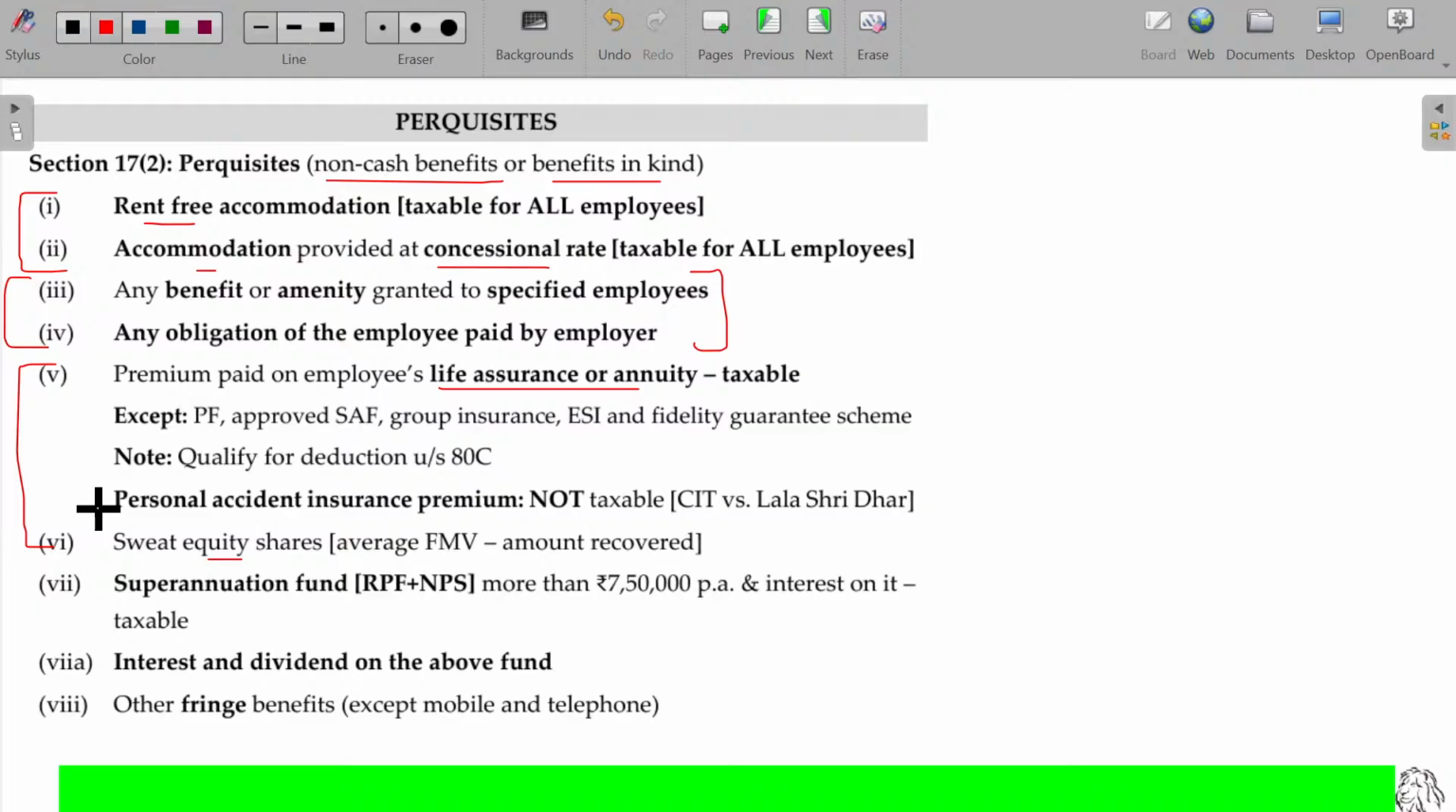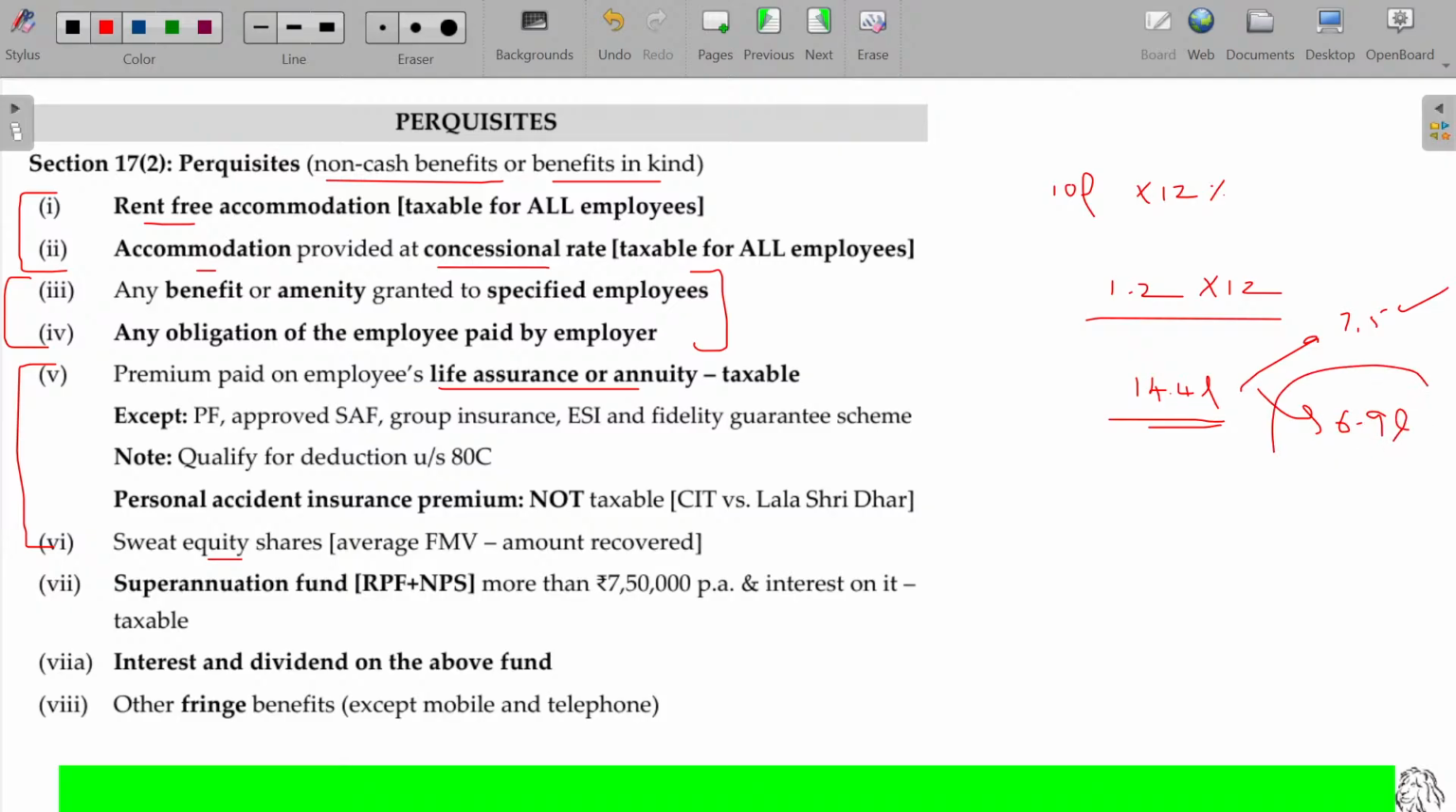12% we already learned. For example, the basic salary per month being 10 lakhs, 12% of that is 1,20,000 rupees per month. Per year, how much? 14.4 lakhs. As per the earlier study, up to 12% is exempted. But the total value is 14.4 lakhs, which is more than 7.5 lakhs, so that amount is taxable. This is exempted. Beyond that, how much is that? 6.9 lakhs. This is taxable.